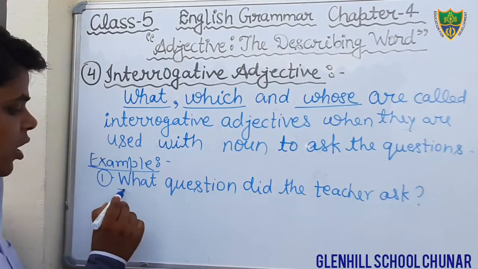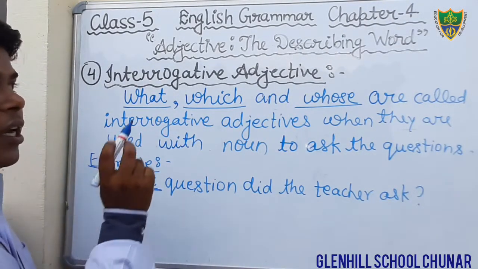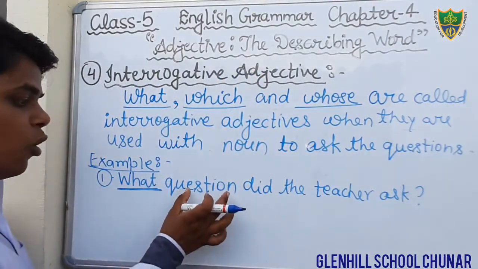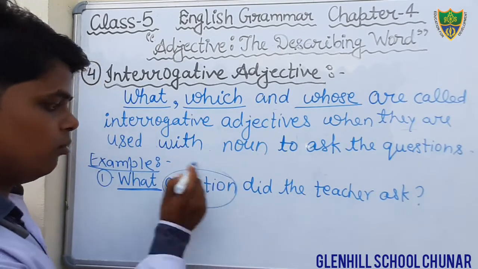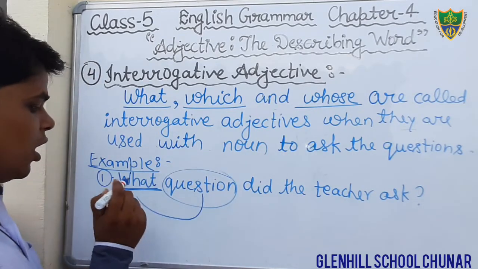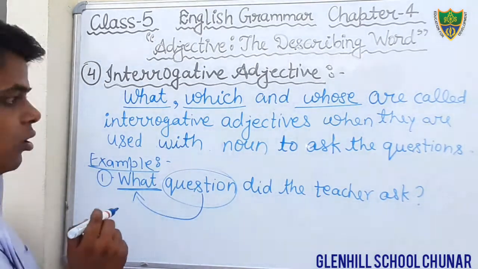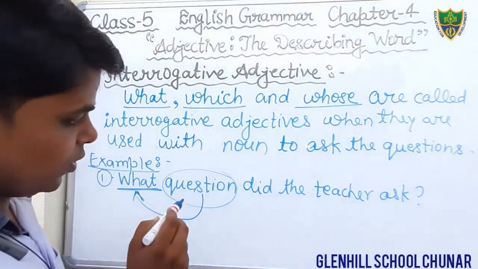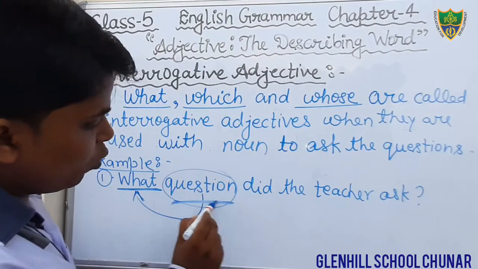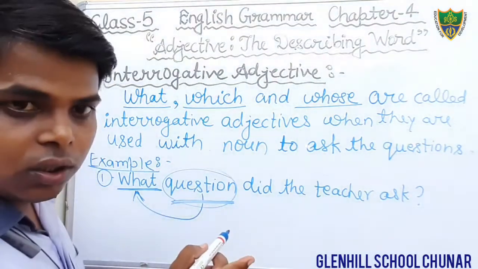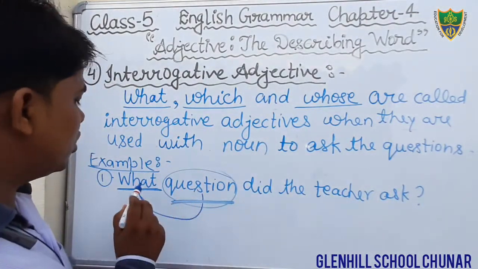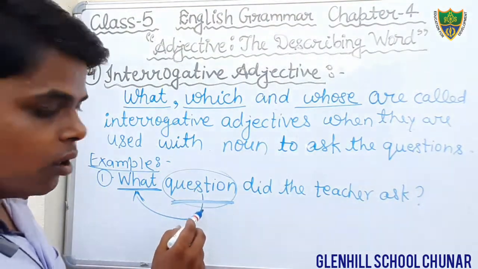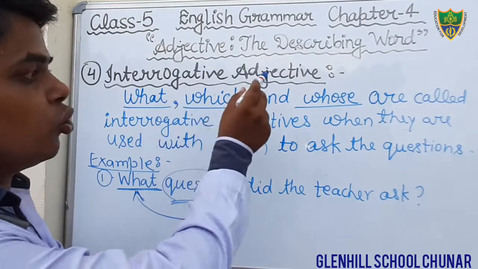Just see here. Here the word what is interrogative adjective. Why? Because it tells the quality of the question, and it is used to ask the question. And here the word question is a noun, and we have used the word what just before the noun. Therefore that is interrogative adjective.